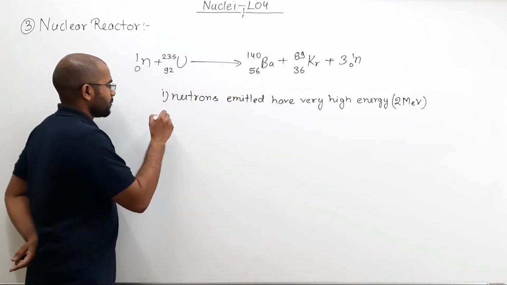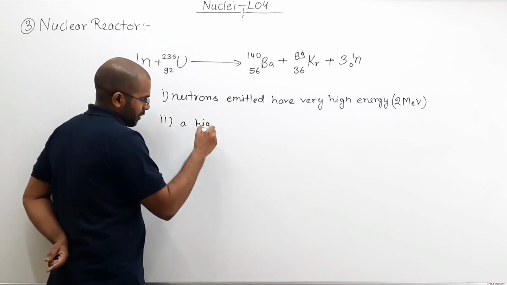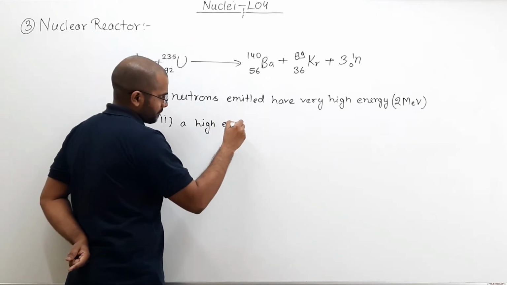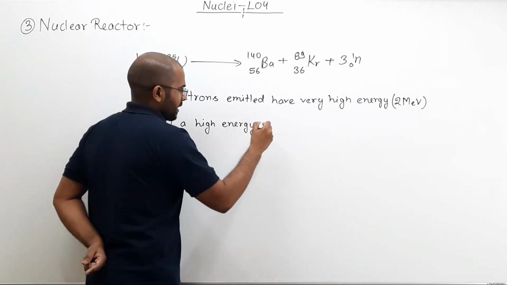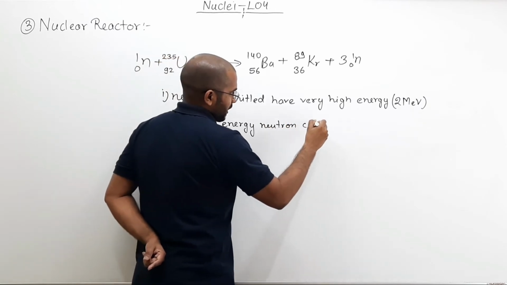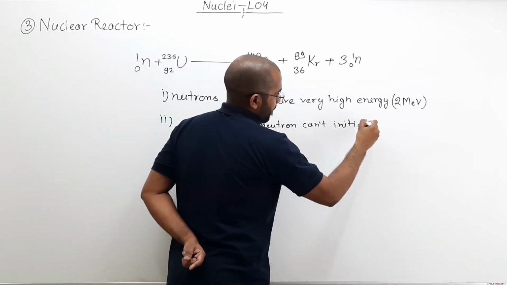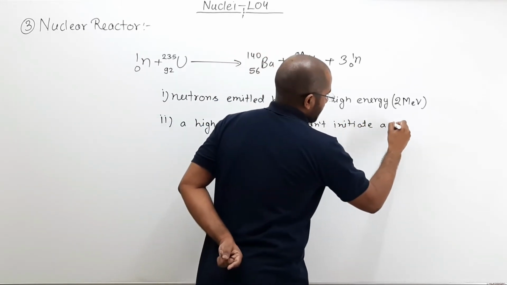So second point what you can write is a high energy neutron cannot initiate a fission reaction.